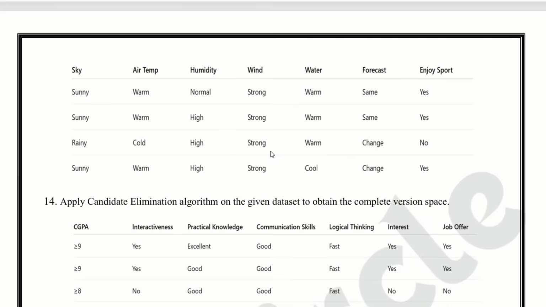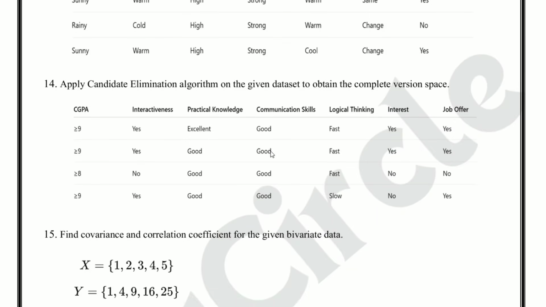Question number 14. Apply candidate elimination algorithm on the given dataset to obtain the complete version space. This is important but a little lengthy. Understand the specific boundary and general boundary clearly.